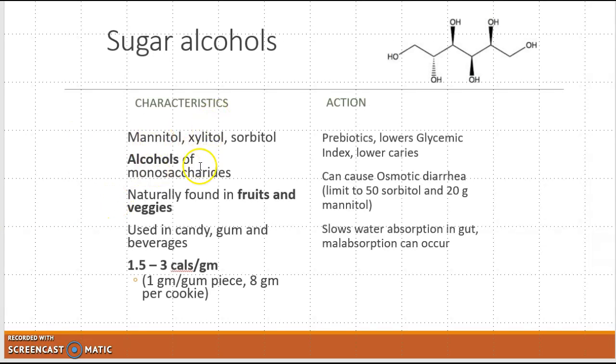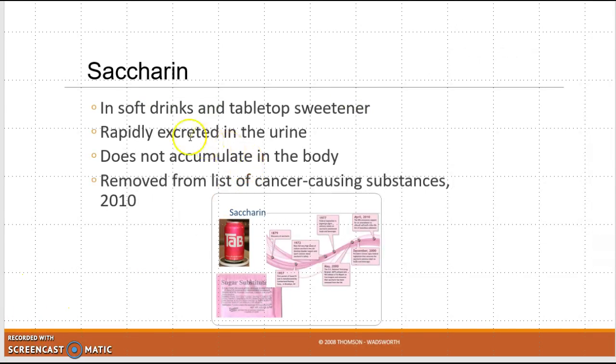And then the sugar alcohols, as I mentioned, can also cause this osmotic diarrhea. That's why they say limiting how much you have is a good idea, because it slows the water absorption and it can be malabsorbed. But the calories are, again, about half of what's in regular sugar. And it's found naturally in fruits and vegetables as well. So you might see these also in some of your food products.